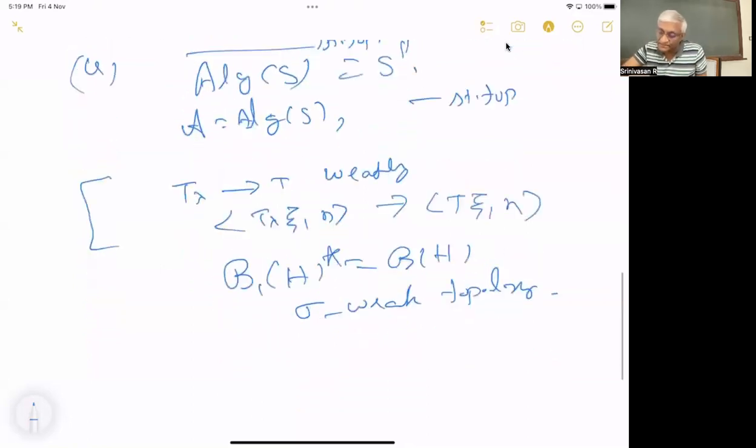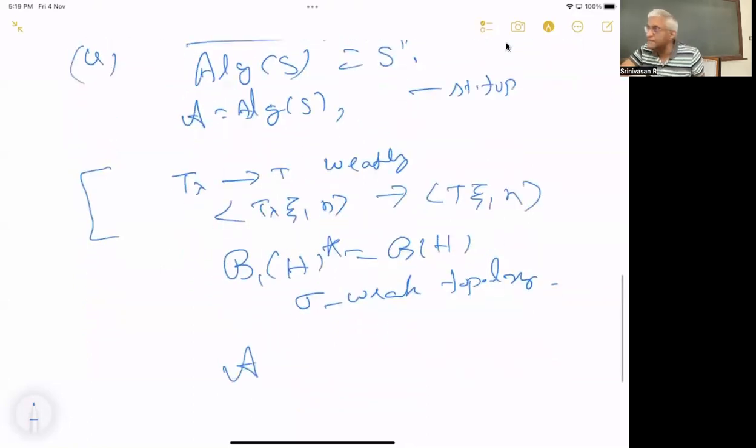So the statement is, if you have a star algebra A, then you can take the strong closure, the weak closure, the sigma weak closure, you can take any closure except the norm closure. Okay, everything is the same. They are all equal to A double commutant. That is what the theorem is. But I don't want to discuss all the other topologies. We will deal only with the strong topology.